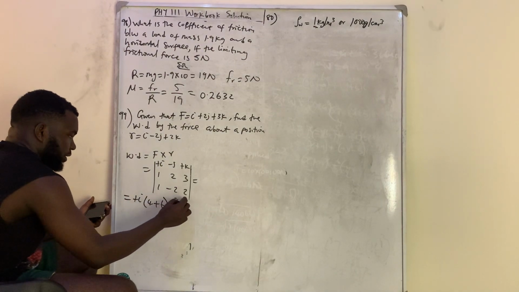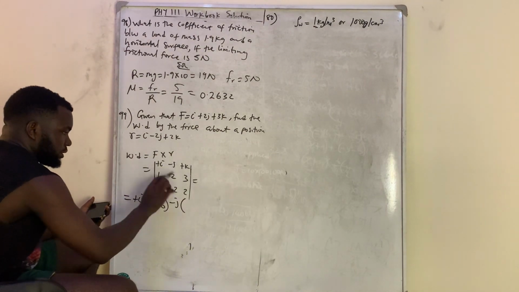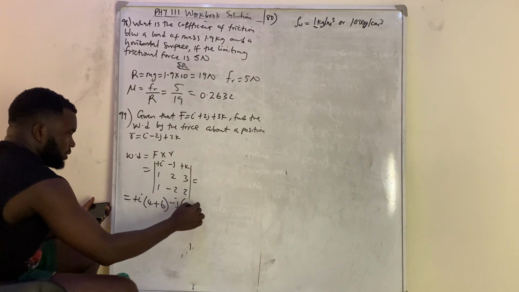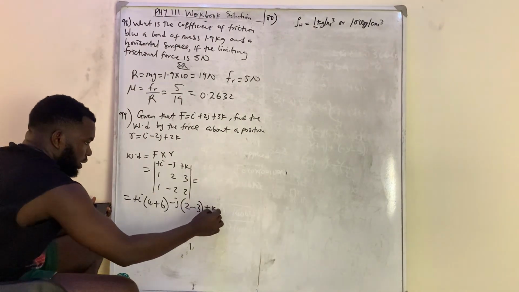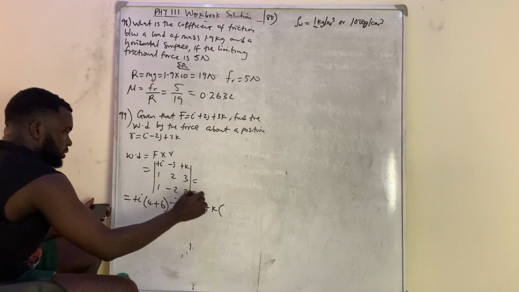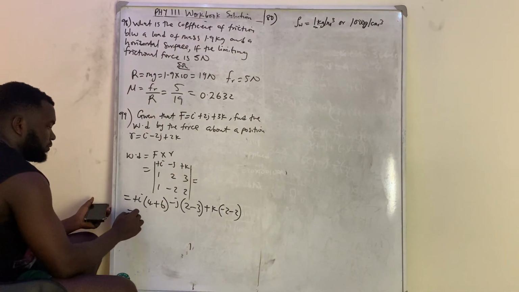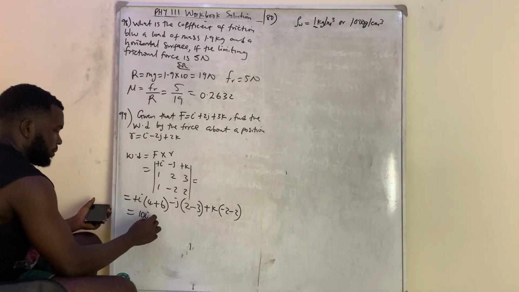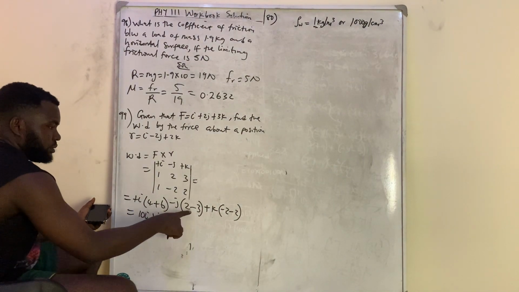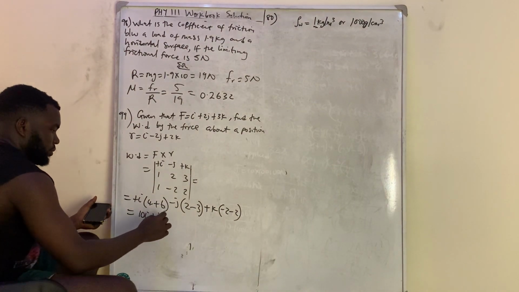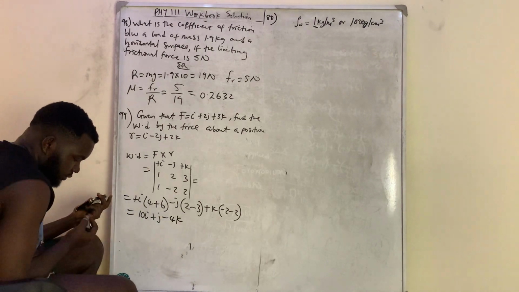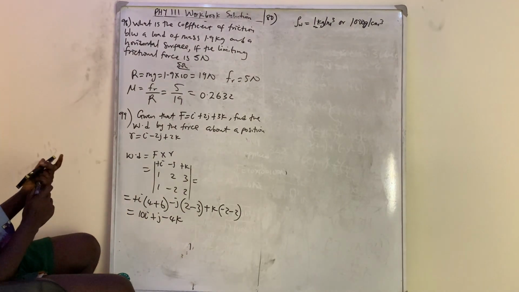Then I'm taking minus j, covering here, this times this is 2 minus this times this is 3. Then I'm taking plus k, covering here, this times this is minus 2, and this and this is another minus 2. So I am left with 10i minus j, with the minus here making it plus j, so minus 4k. Okay, so that is that for that.